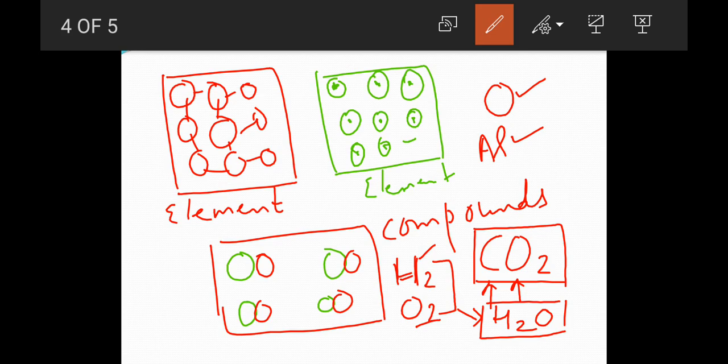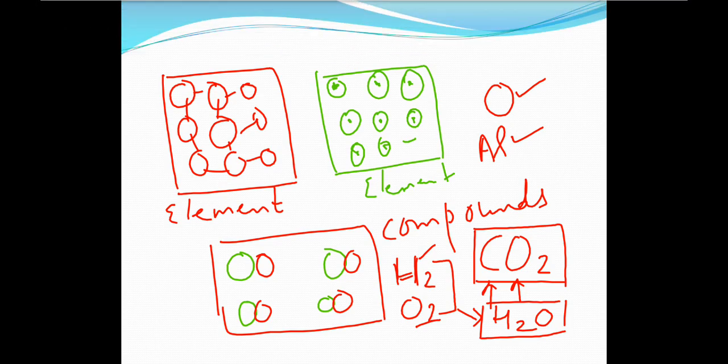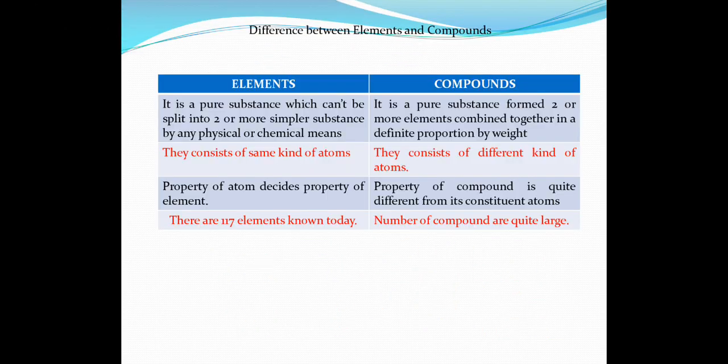Now on the basis of these things, you can draw a table of differences between elements and compounds. So here is the table. The first difference is that an element cannot be split into simpler substances by any method, either chemical or physical.